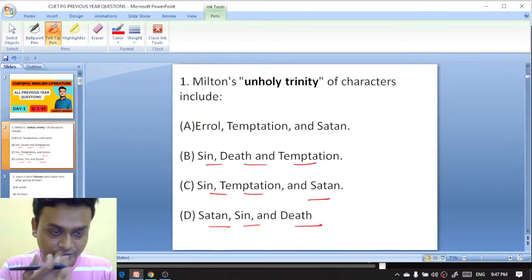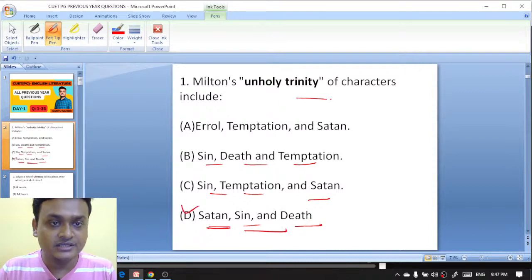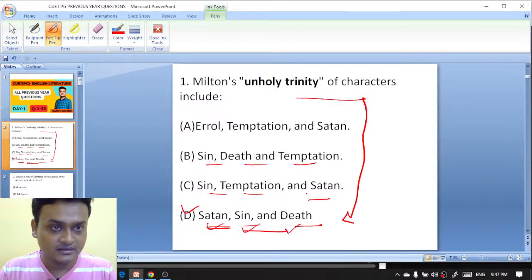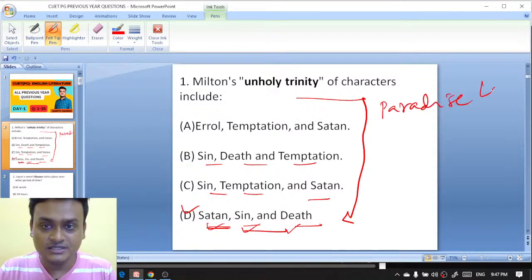So here the right answer is D, that is Satan, sin, and death. The unholy trinity of characters in Milton's Paradise Lost is Satan, sin, and death. And you know that Paradise Lost was published in which year?